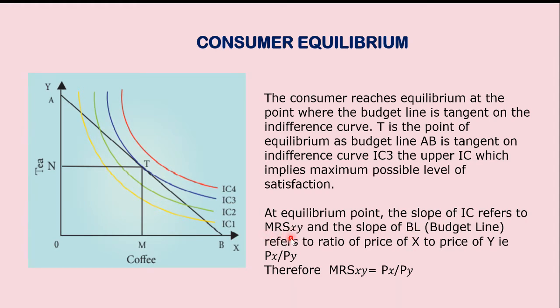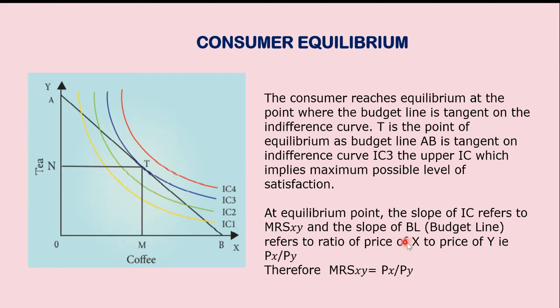Here the consumer is substituting good X for good Y or good Y for good X. So that is called the marginal rate of substitution. There are two products here, commodity X and Y. And the slope of the budget line, it is said BL, but actually AB is the budget line, okay? So here they say BL because BL represents the budget line. The slope of the budget line here is AB, okay?